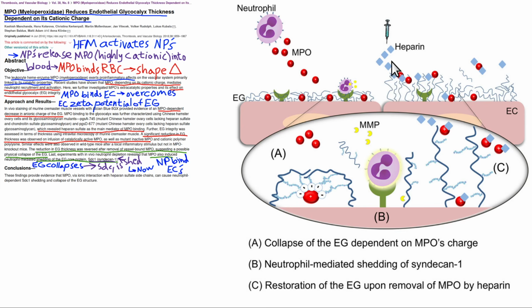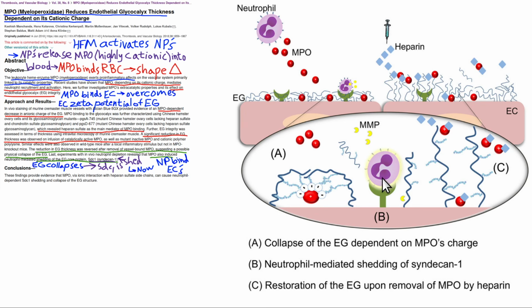This second half of the picture shows heparin, the medication, which has lots of negative charges on it, and how it can carry away the MPO. So in this context, it would be a good thing. Well, first of all, like we said, the neutrophil releases MPO. MPO causes the endothelial glycocalyx to collapse down. Once it collapses down, the neutrophil can bind to neutrophil receptors on the endothelial cells.